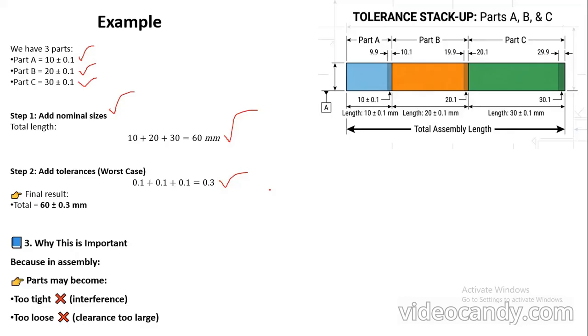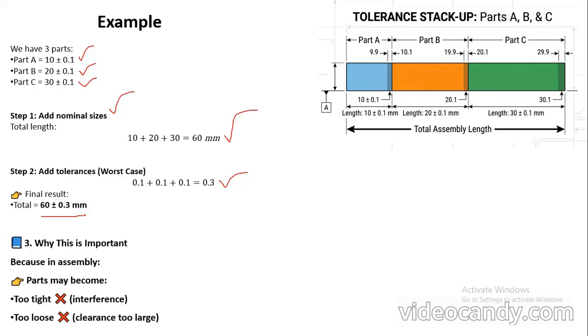Now for the final result, we merge the nominal size along with the tolerance. So the final answer will be 60 plus or minus 0.3. So the maximum is 60.3, and the minimum is 59.7.